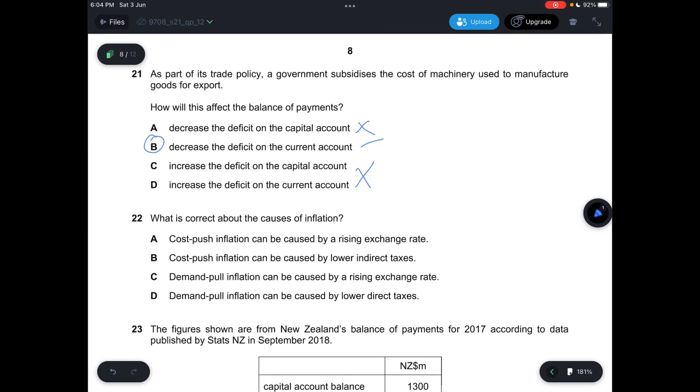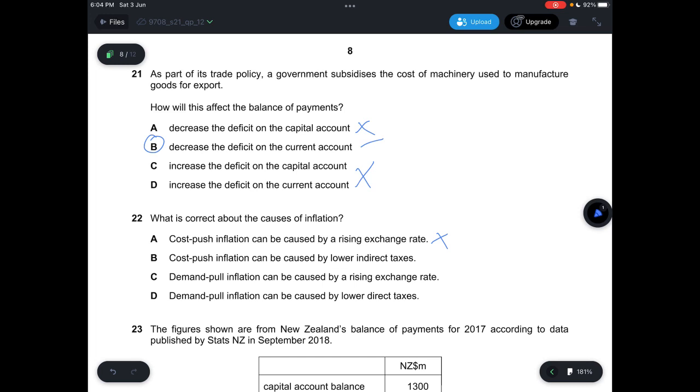Question 22, what is correct about the causes of inflation? A, it says cost push inflation can be caused by a rising exchange rate, which is not correct. Because if there's a rising exchange rate, now the items that you purchase, or the cost of production itself, will actually be relatively lower. So it will cause a shift of the supply curve to rise, so this is not correct.